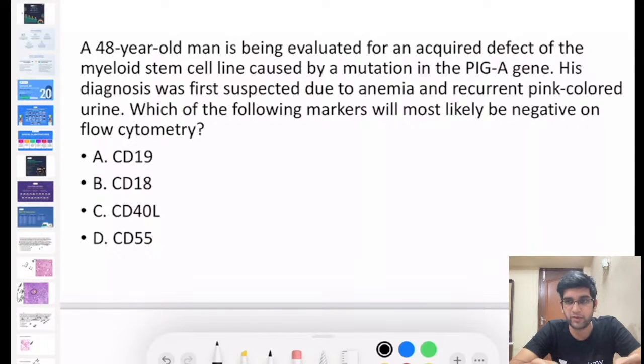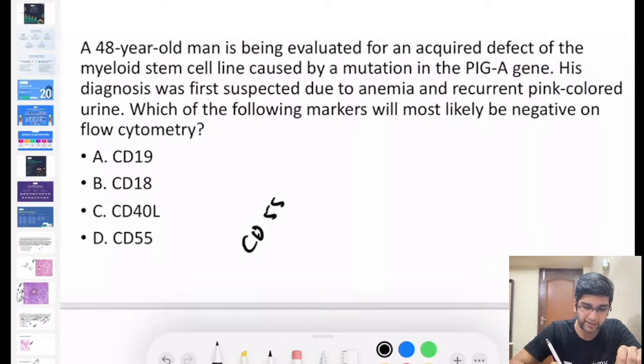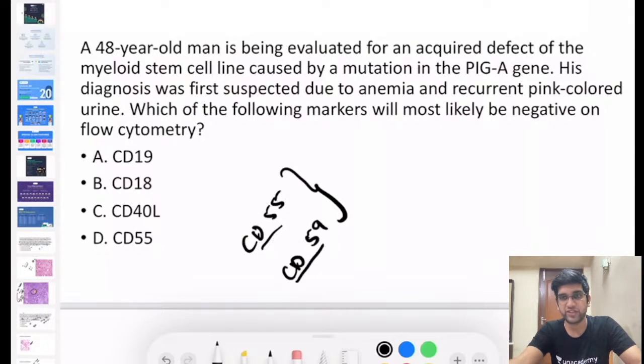Right? Perfect. So there are two things which are important for paroxysmal nocturnal hemoglobinuria: CD55 and CD59. Right? These both. What is the other name for CD55? I'll give you two options because it's very big to type. Which of these two is MIRL? CD55 or CD59? Eunice told both. CD55 is your decay accelerating factor and CD59 is your MIRL, membrane inhibitor of reactive lysis, right?